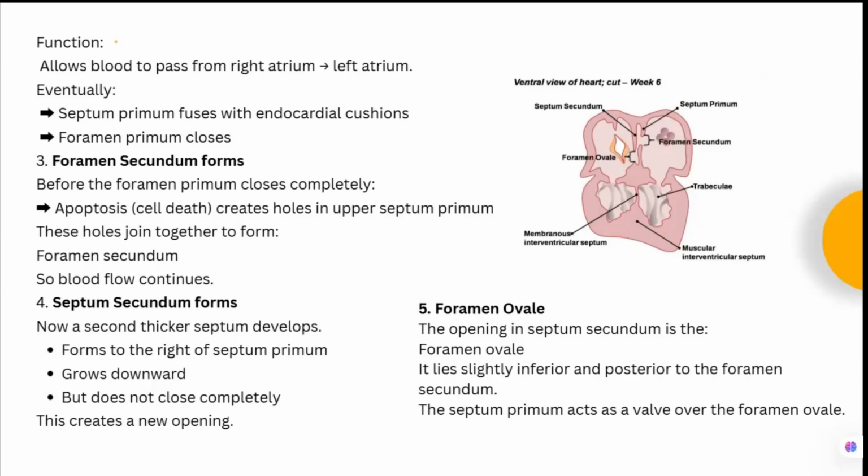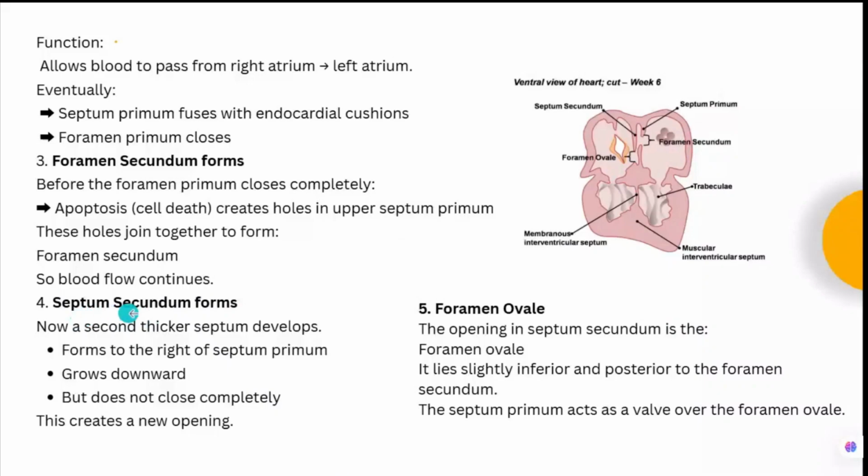So before the foramen primum closes completely, there is apoptosis, or cell death, that creates holes in the upper part of the septum primum, and these holes join together to form the foramen secundum. So this septum primum initially grows down and forms the foramen primum, but later on there will be complete fusion, and there will be apoptosis of the cells leading to the formation of the foramen secundum. Okay, so the blood flow continues through this.